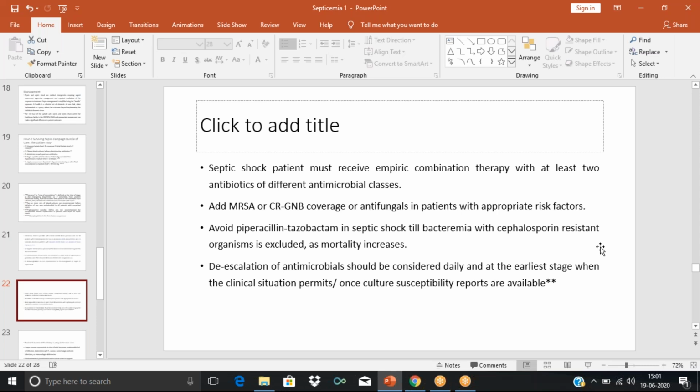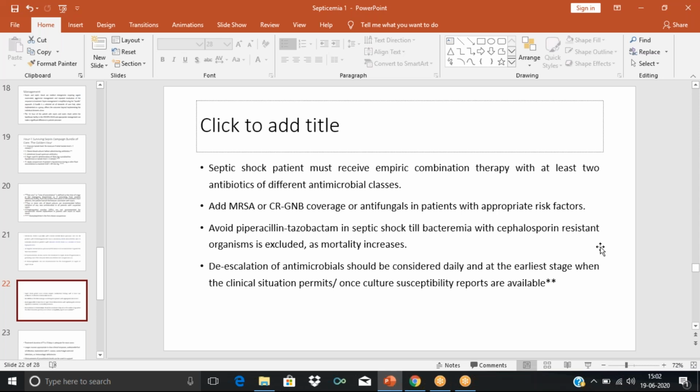In high-risk patients, we need to give antibiotics that cover these 2 specific categories of organisms. So in case of septic shock, we need to give antibiotics, and it is empirical therapy.